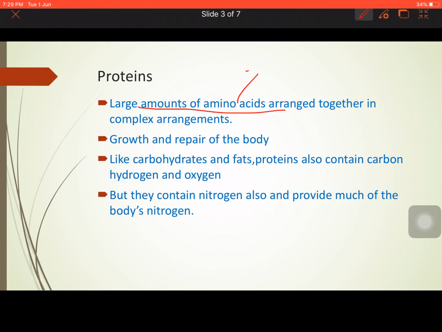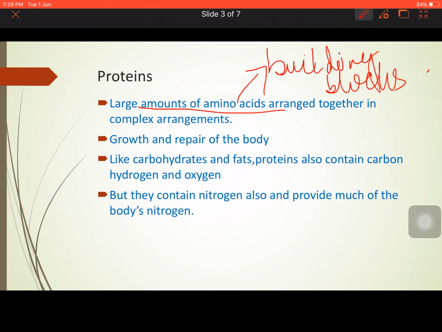Now, what are amino acids? These are actually the building blocks of proteins. Now, these amino acids I think you have studied in your chemistry. So, you know the chemical formula of amino acids.